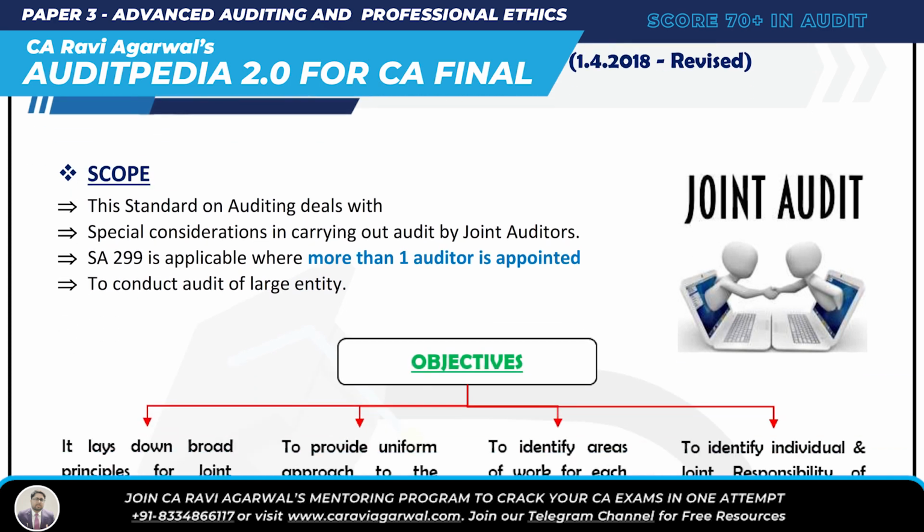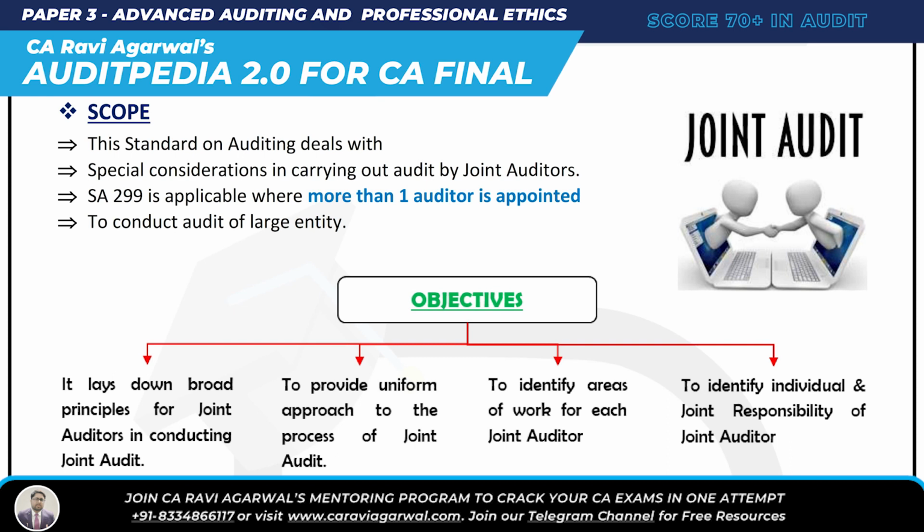So, what are the objectives as per SA 299? There are mainly four objectives. Number one, it lays down the broad principles for conducting joint audit. Number two, it provides us a uniform approach to the process of joint audit.